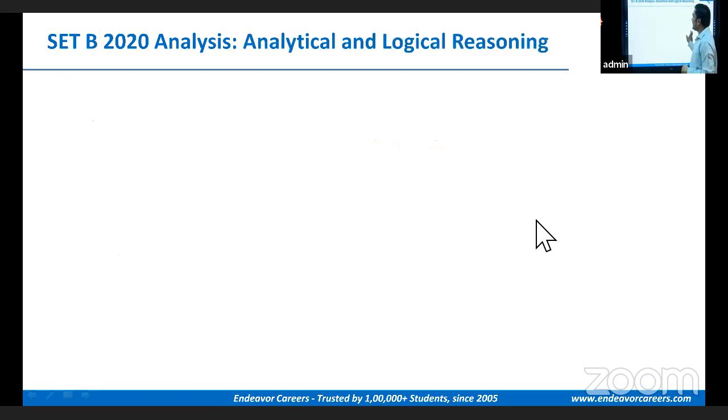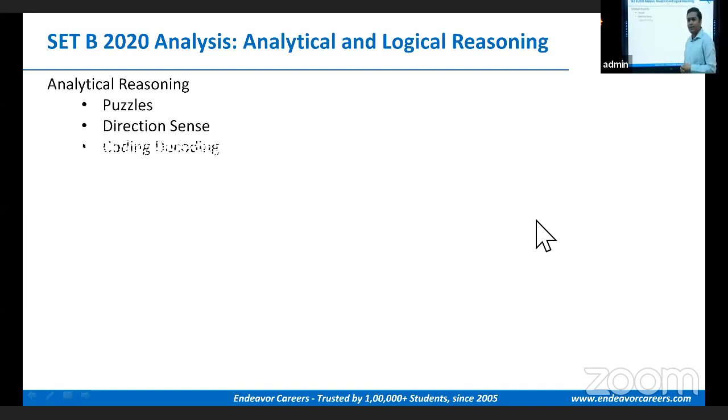Otherwise it would have been easy. Let's move to the next section, that is the analytical and logical reasoning section. In analytical reasoning, the questions revolved around puzzles, direction sense, coding-decoding, and calendar questions. There was one instance where the question was based on some figure. It was not visual reasoning, but some figure was given. Students said it was pretty simple, so though it was a different type of question, they found it very simple.